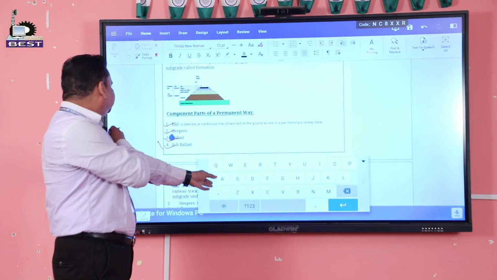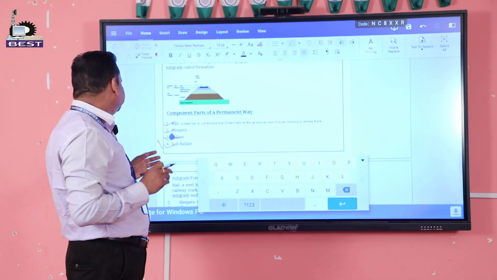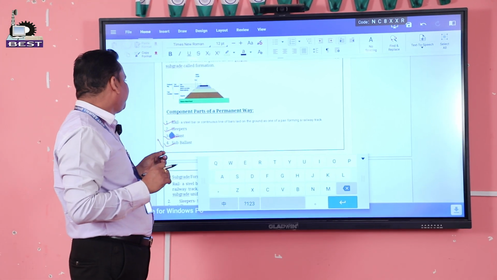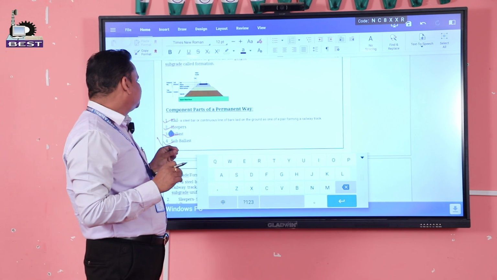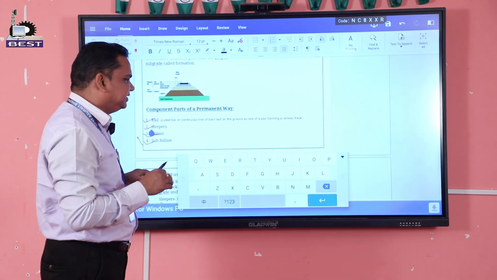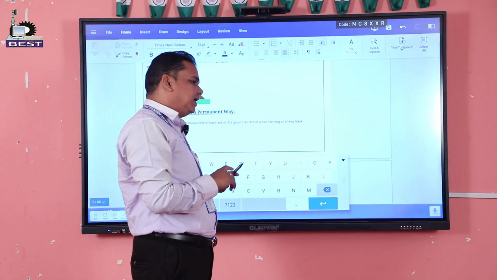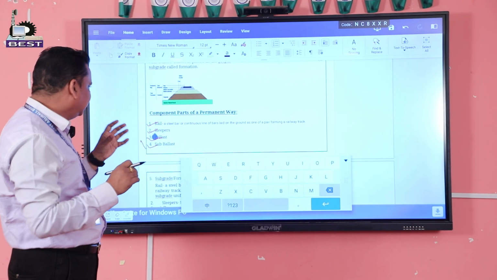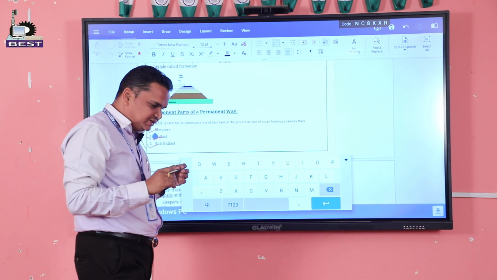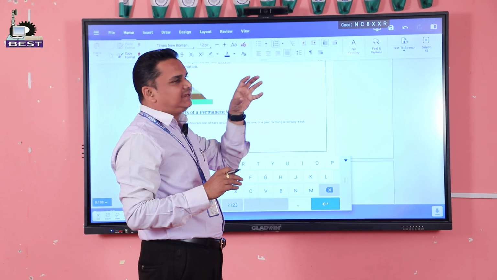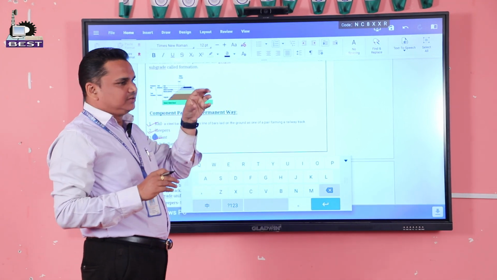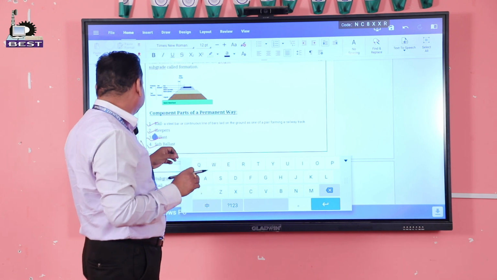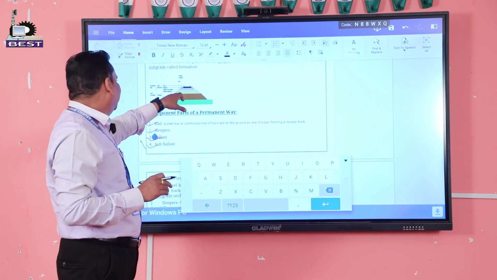Rail is made up of steel bar or a continuous line of bars. It is laid on the ground and it holds the sleepers. The vehicle loads or train loads transmit to the rails.